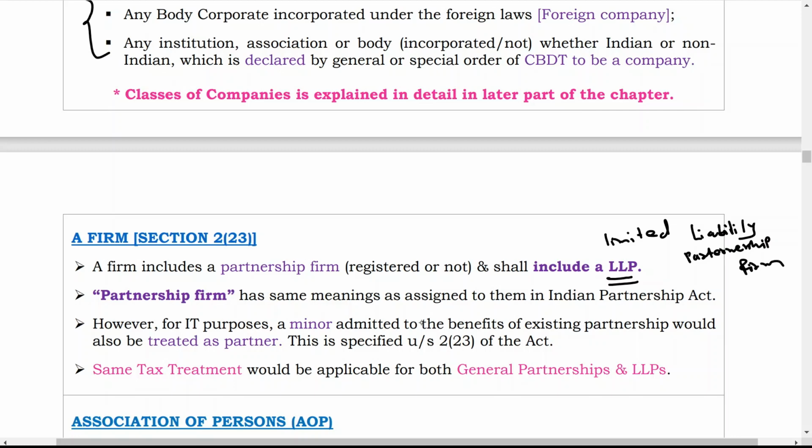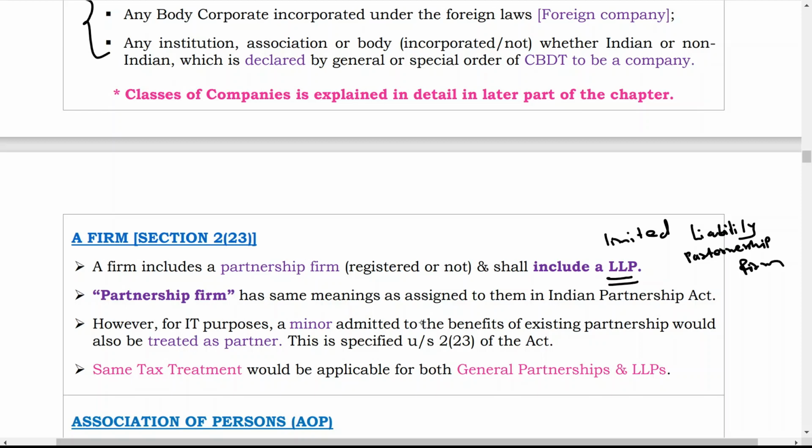So a firm includes a limited liability partnership firm, and you know the meaning of partnership. What is a partnership? Partnership is a relationship between two or more persons who have agreed to share the profits of business carried on by all, or any one of them acting for all. As per the Partnership Act, this definition is given in 1932, I think. So, what is partnership?